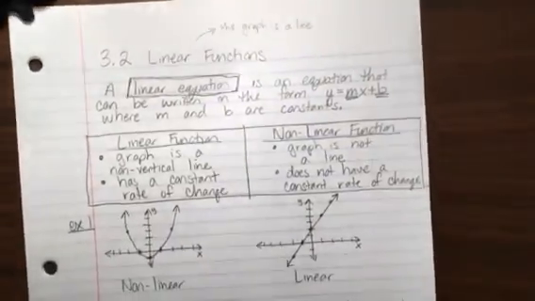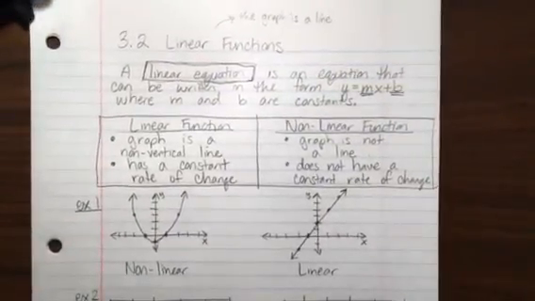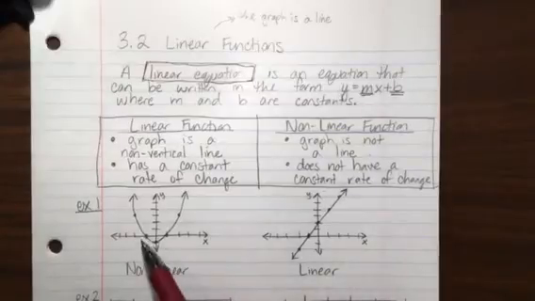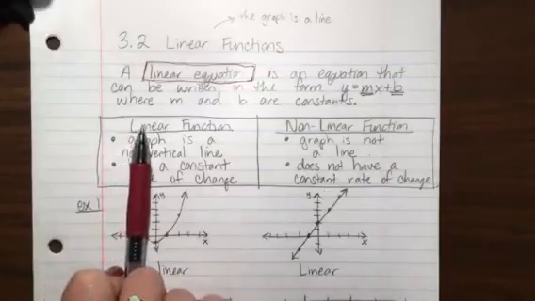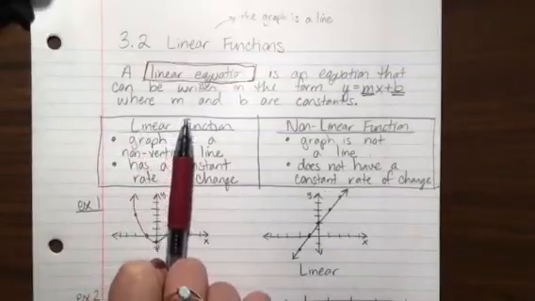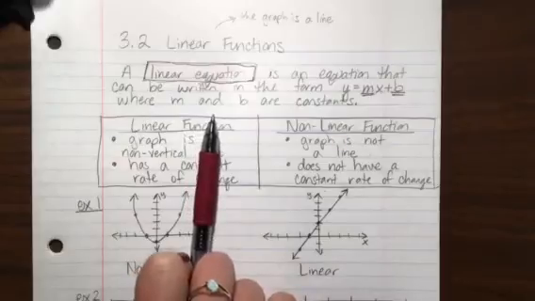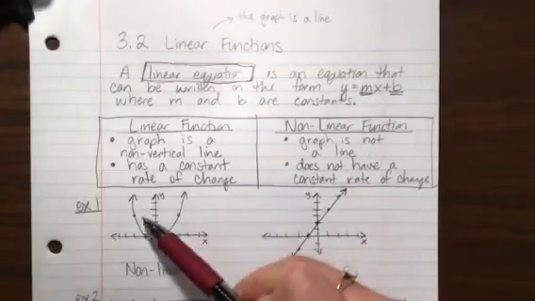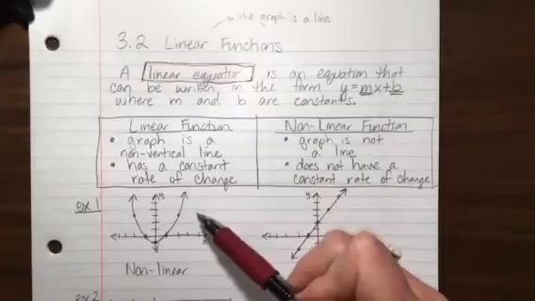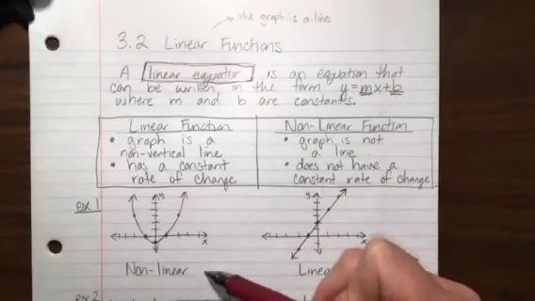Let's take a look at a couple graphs to start with. If at any point you need to pause this video so that you can write down the notes, please feel free to do that. This first graph, it's called a parabola. It is a function. It does pass the vertical line test. If I slide my pencil across it, it does not hit the graph at 2 points. Therefore, it has exactly one output for every input. But as you can see, this graph is not a straight line. It looks more like a U. So this is non-linear, not a line.